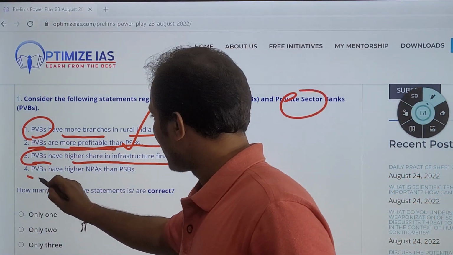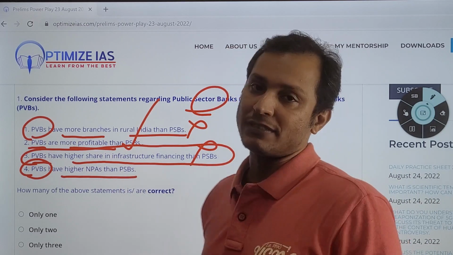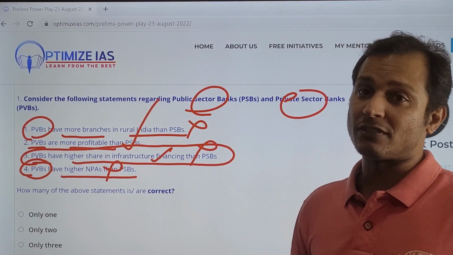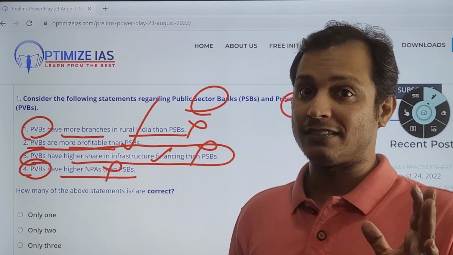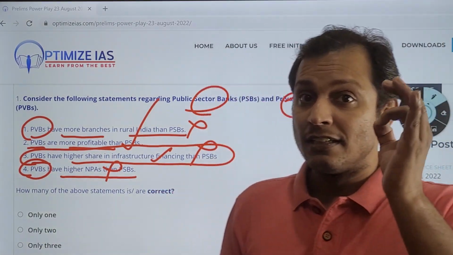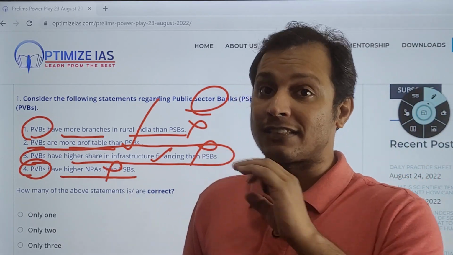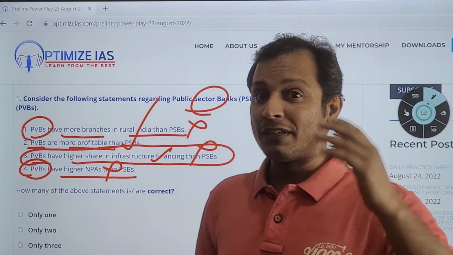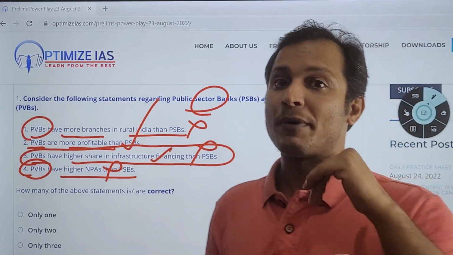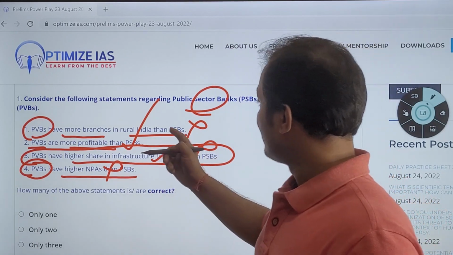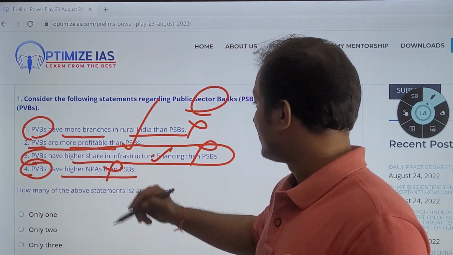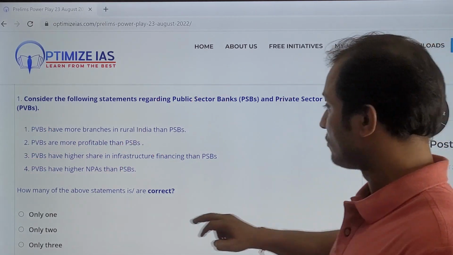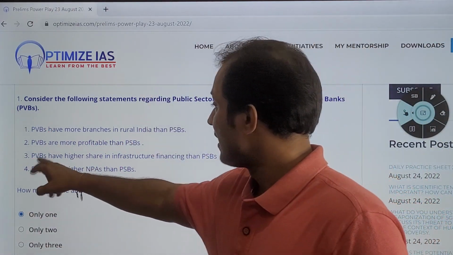And then, private sector banks have higher NPAs than public sector banks. Obviously not, because it is the public sector banks which have the higher NPAs, and that is the reason why the government is looking to privatize the public sector banks, because the NPA problem is there. The government is spending a lot of money every time on recapitalization of the banks. So this statement is correct, this statement incorrect, this statement incorrect, so only one statement is correct, which is the higher profitability.